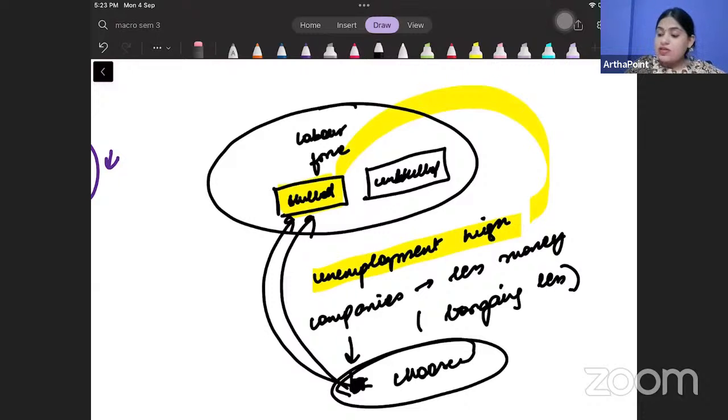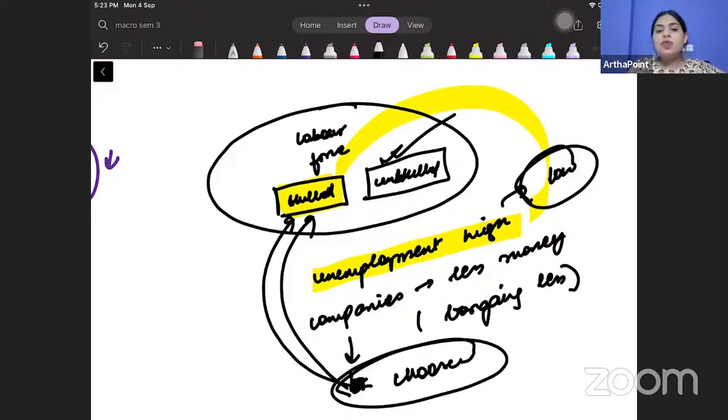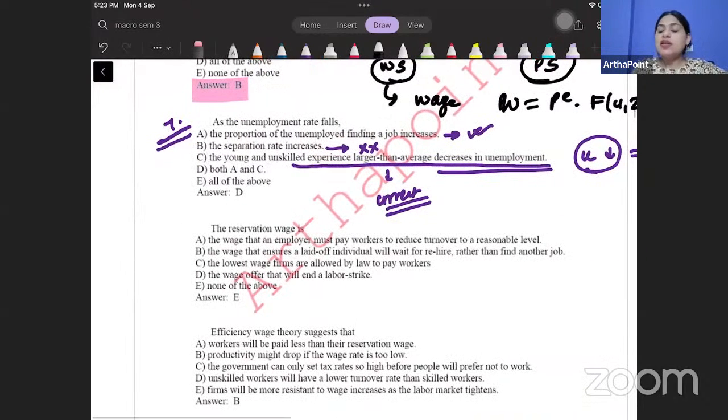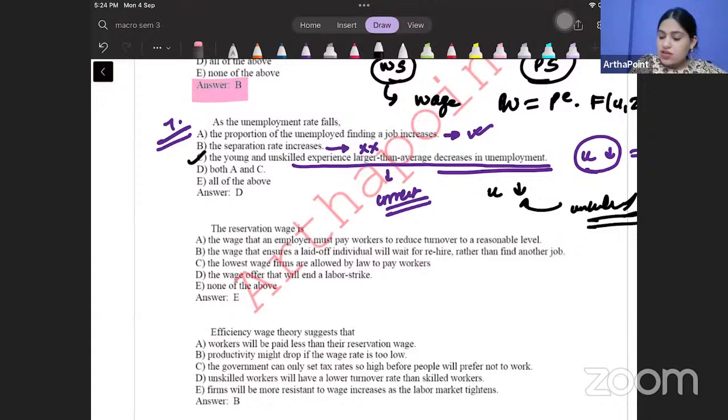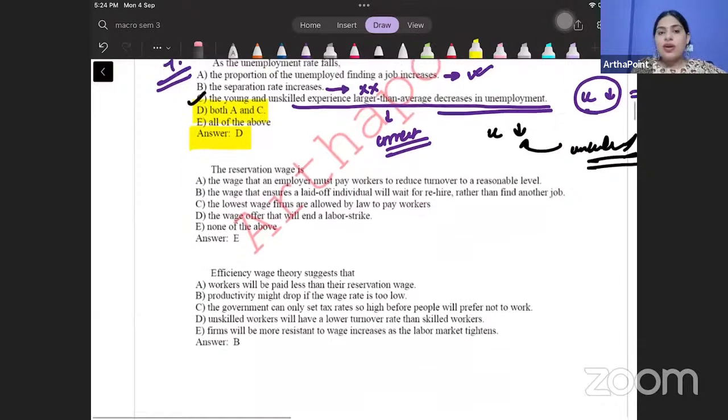But when unemployment rate is low, everybody is employed. Then if I need work, I have to go with the only left up people in the market. And who is left up? कौन बच रहा है market में? Unskilled people. Only unskilled is left. Skilled तो सारे उन्होंने ले लिए हैं. So in that case, when unemployment rate decreases, even the unskilled workers will get a job. Even younger people will get a job. Younger matlab they don't have experience. Less experienced people will also get a job. So this is also correct. So answer to this is B. Both A and C are correct. Okay, come to the next question.